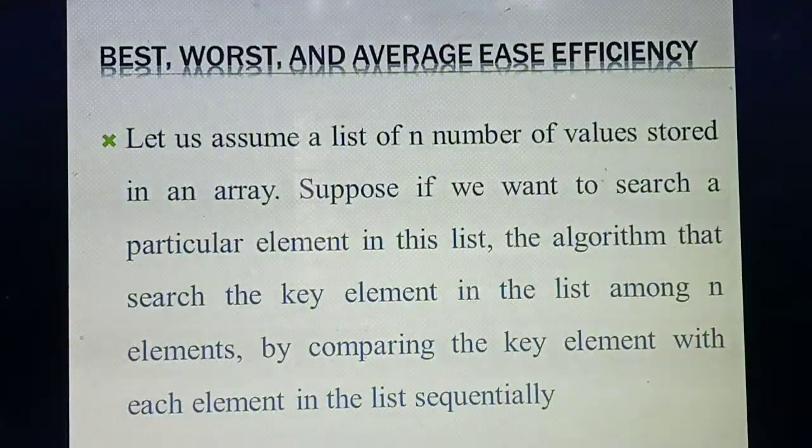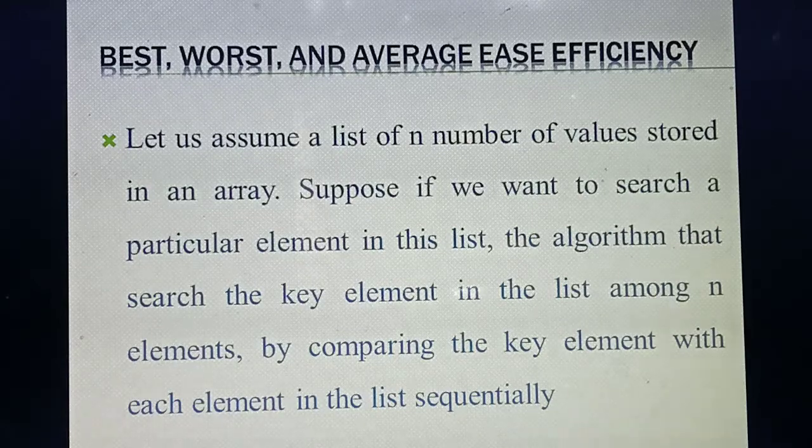First we are going to compare best, worst and average efficiency. What do you mean by best? That you normally know, isn't it? Last class you studied that, and this is a further continuation of it: which one is the best case, which one is the worst case, and which one is the average case. This one is based on that. Next you are going to study one important 5 mark question based on that, which I am telling now just like a story.